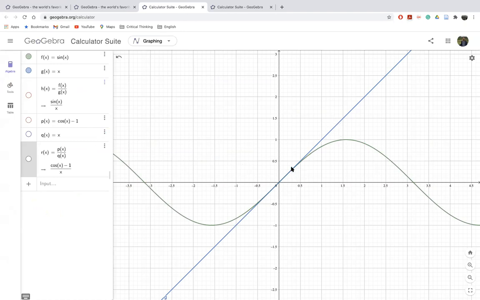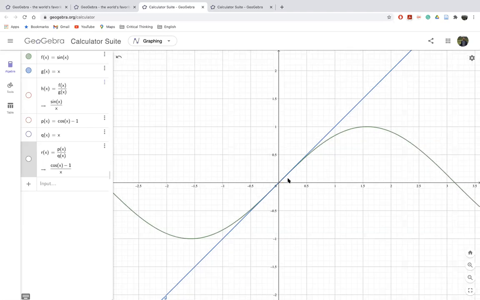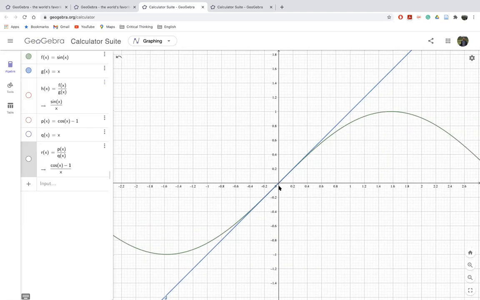If I zoom in, I want to see how the function is behaving when we go very close to the origin. As you can see here, even though we are not at 0, but maybe at 0.4 or 0.3 or even 0.2, both of them are equal. These two functions appear to be equal in the vicinity of the point 0.